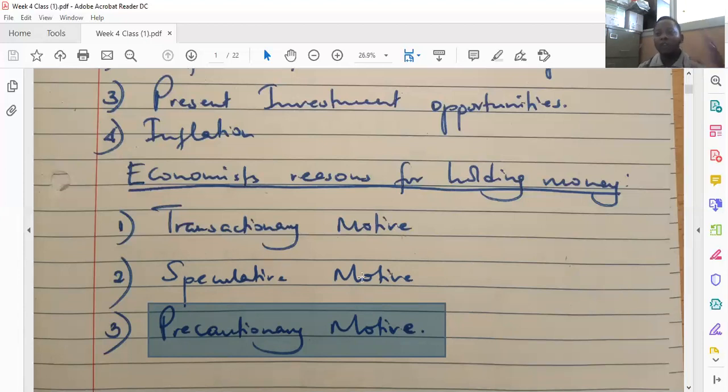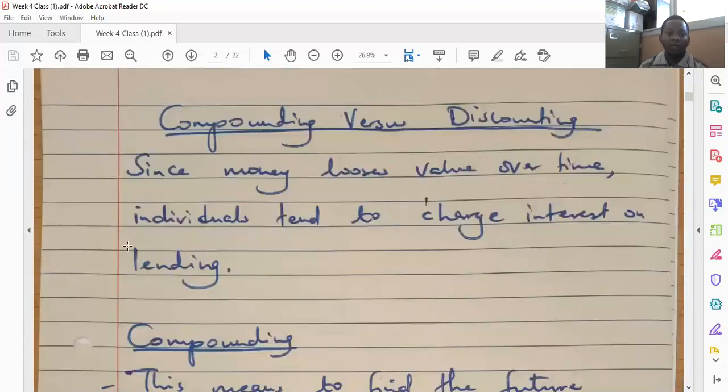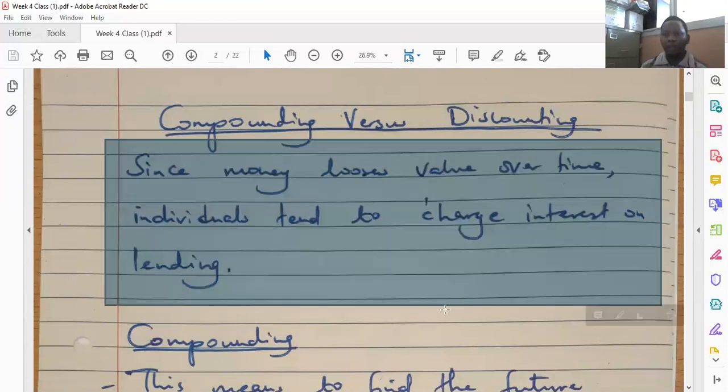So the concept of time value of money: a shilling today is worth more than a shilling in the future. Because of this concept, individuals will tend to charge interest if they are to lend their money to someone else. So if you are to give your money to a friend, you will charge interest as a premium for the time value of that money, because you've actually denied yourself the opportunity to use this money at the moment.